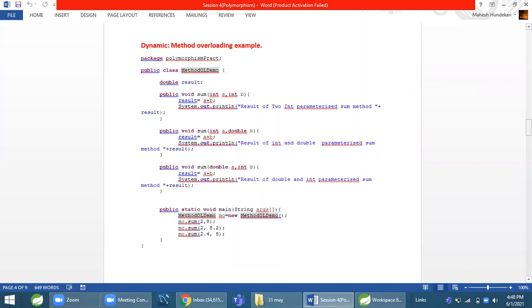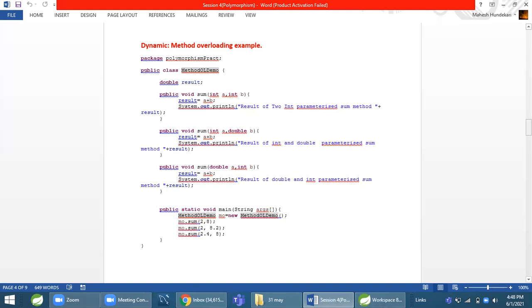In static polymorphism, while doing method overloading, we were giving keywords like static, final, or private to method names to make it compile time polymorphism. But when we don't provide static, private or final keywords for methods, then that will be dynamic polymorphism.